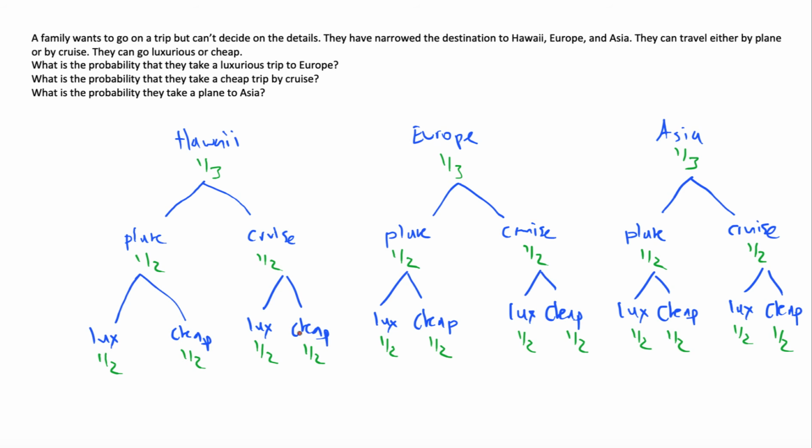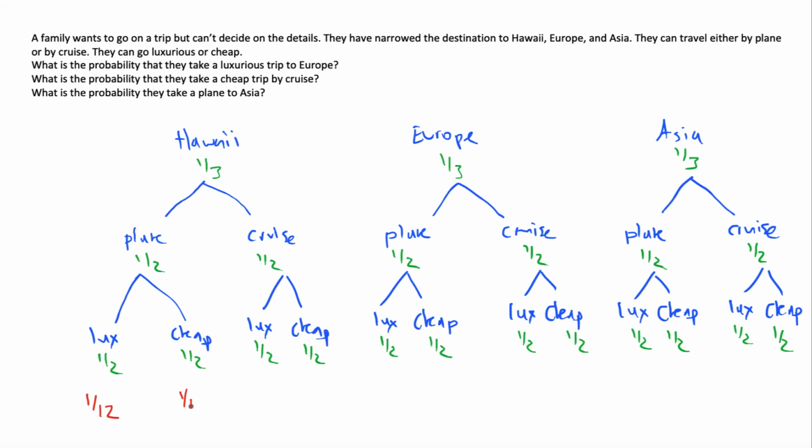What we have to do is multiply each number along each path. So Hawaii by plane luxurious is 1/3 times 1/2 times 1/2, which is equal to 1/12. So this first path has a probability of 1/12.